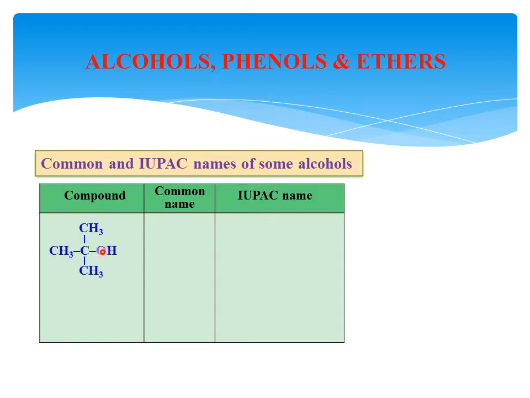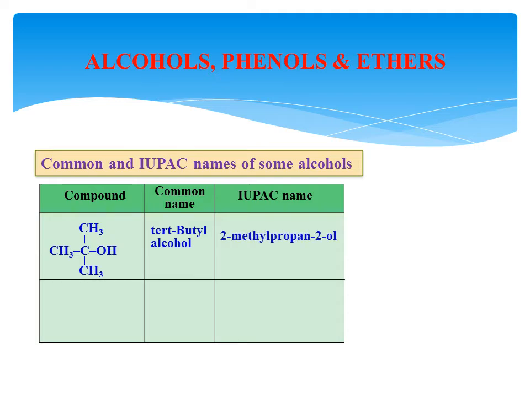Consider the OH group attached to this carbon atom. This carbon is bonded with three other carbon atoms, therefore this carbon atom is tertiary, and it is a tertiary alcohol. But how many carbon atoms are there? 1, 2, 3, 4 are there, therefore the name of this compound is tertiary butyl alcohol.